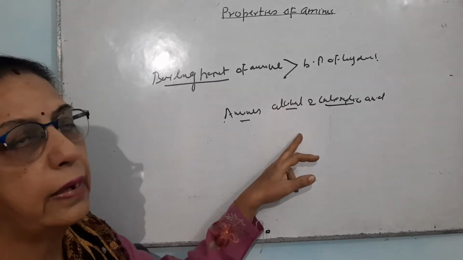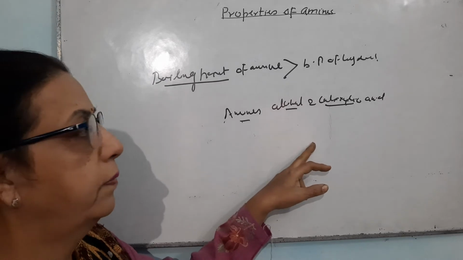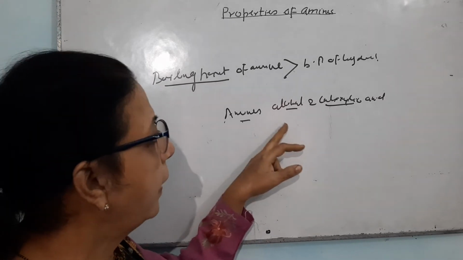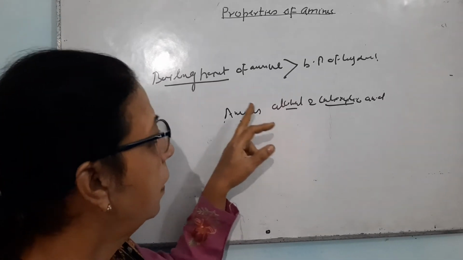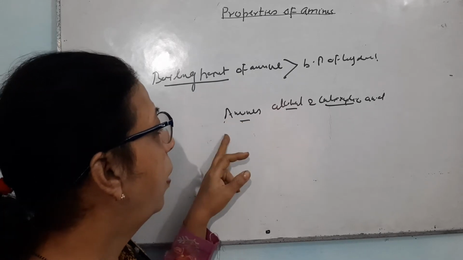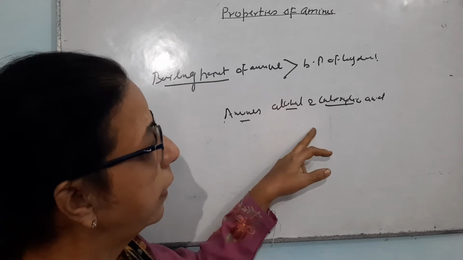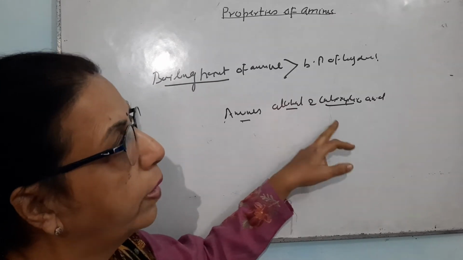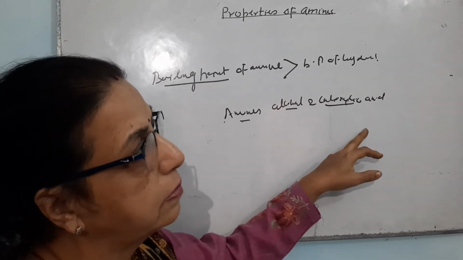The electronegativity of oxygen is more than that of nitrogen. So, because of the presence of electronegative oxygen, the boiling point of carboxylic acid is more.